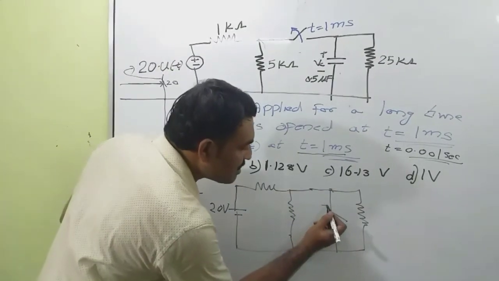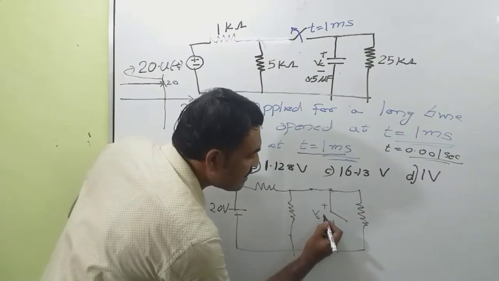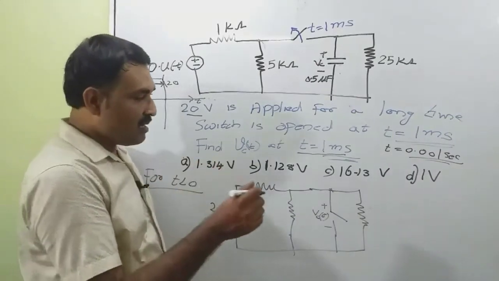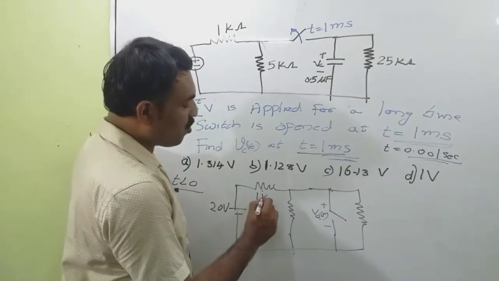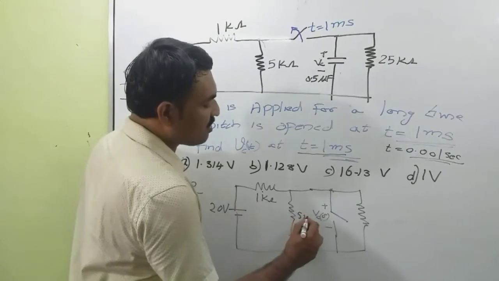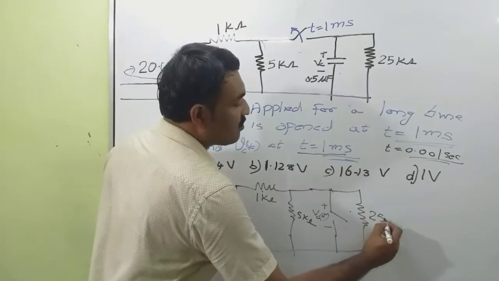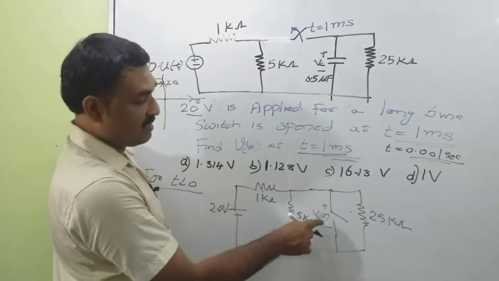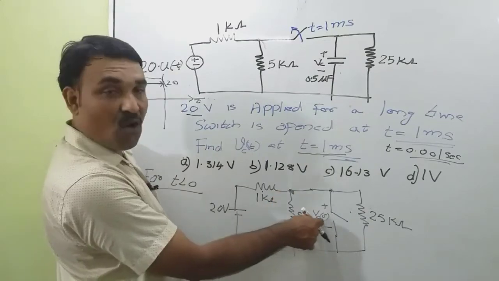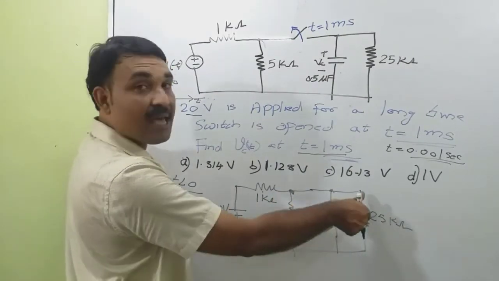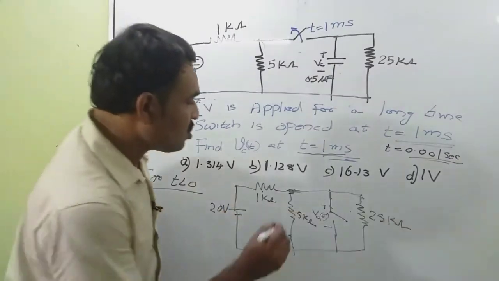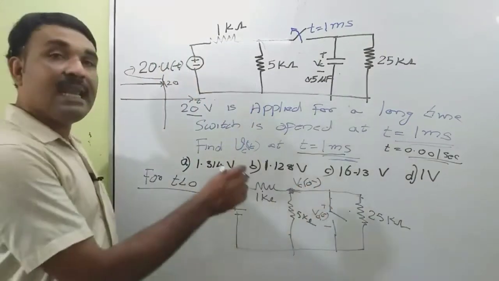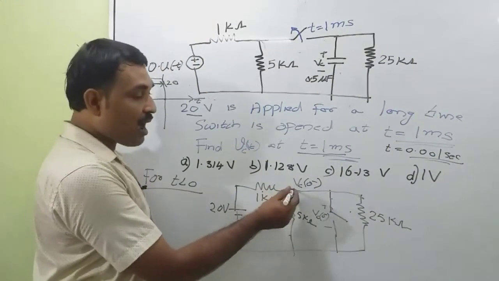Now the voltage across this switch is VC0 minus, the voltage before t less than 0. The value of this resistance is 1 kilo ohm, this resistance is 5 kilo ohm, and this is 25 kilo ohm. So the potential at this point is VC0 minus. That is the same at this node, the voltage across this 5K resistance and this 25 kilo ohm. So the voltage at this node is VC0 minus. Now apply Kirchhoff's current law at this node.